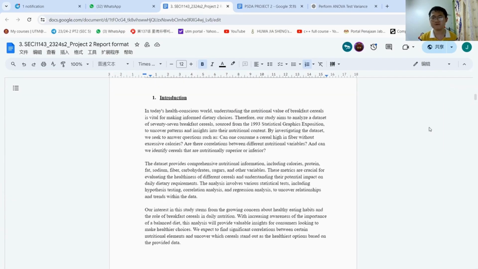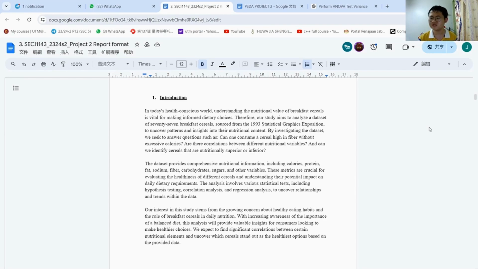Now I will start with the introduction. In today's health-conscious world, understanding the nutritional value of breakfast cereals is vital for making informed dietary choices. Therefore, our study aims to analyze a dataset of 77 breakfast cereals sourced from the 1993 Statistical Graphics Exposition to uncover patterns and insights into their nutritional content.